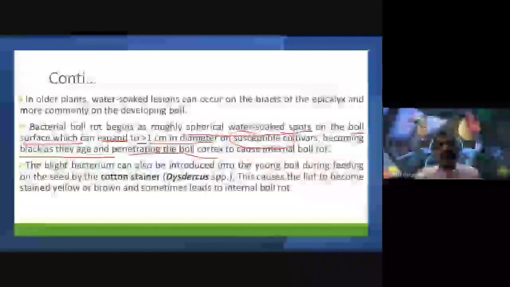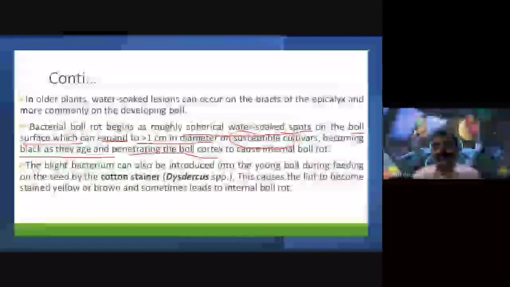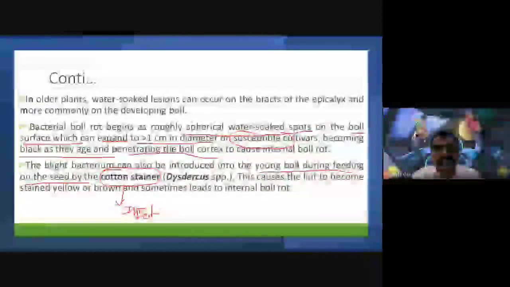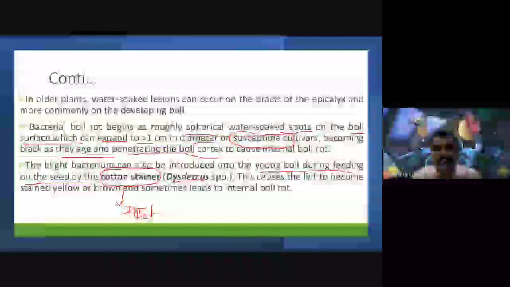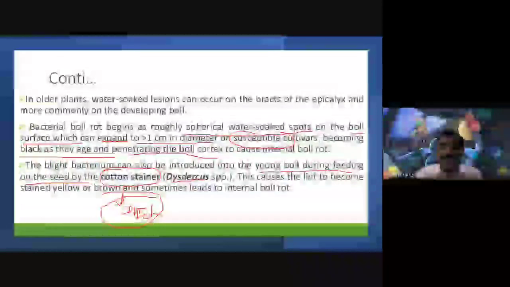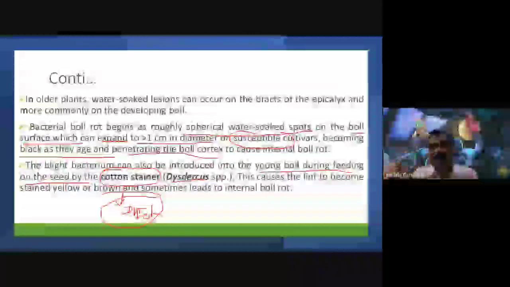This blight bacterium can also be introduced into the young boll during feeding on the seed by the cotton stainer. The cotton stainer is one type of insect, of the genus Dysdercus. Whenever it feeds on the seed, the blight bacterium can be introduced into the bolls.